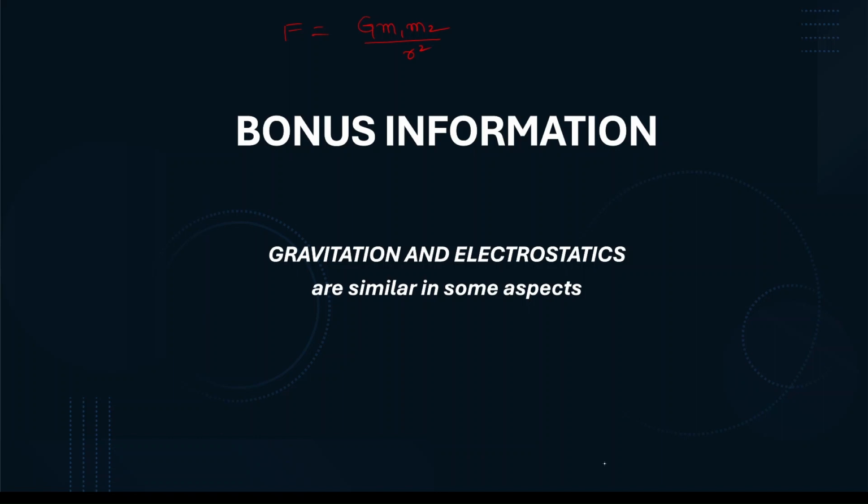In electrostatics, that means the first chapter in 12th, we have the electrostatic force equation which says F is equal to some constant K into Q1 Q2 by r square. What are we doing? Just interchange mass to charge. I mean replace mass with charge. Simple. So many equations will come in the same way just by replacing mass with charge.